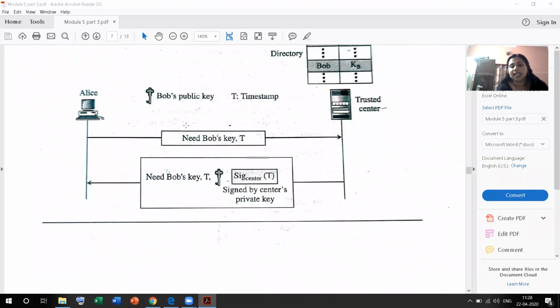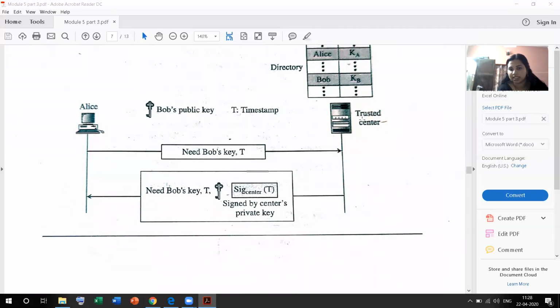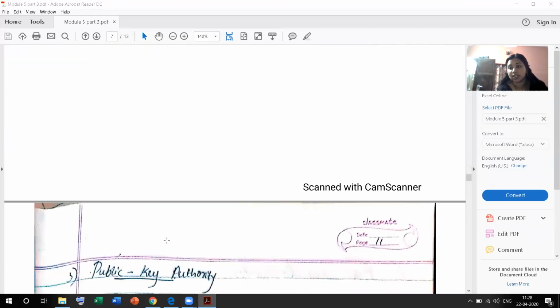This is Alice. Alice needs to know Bob's public key, so she sends a message to the sender. That is the trusted sender. The trusted sender has Bob's public key, but it gives a timestamp signed with the private key of the trusted sender, and then this timestamp is verified by Alice with the public key of the trusted sender. Then, when the timestamp is verified, she gets the public key of Bob. That's the main process of the controlled trusted sender.